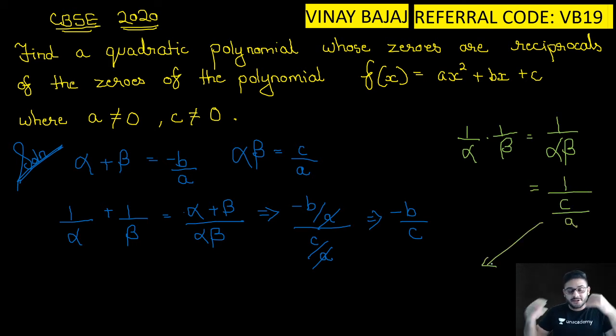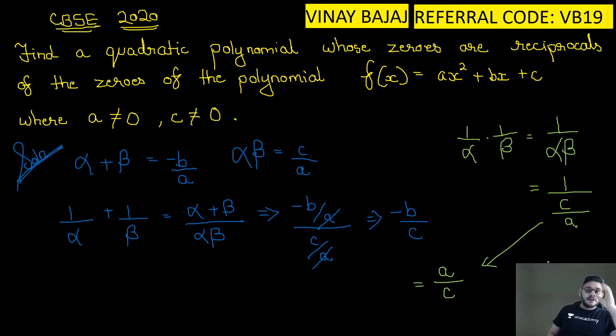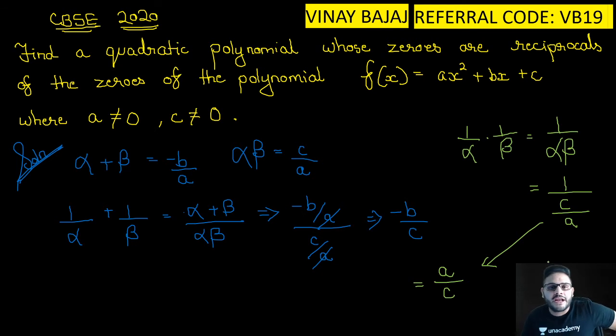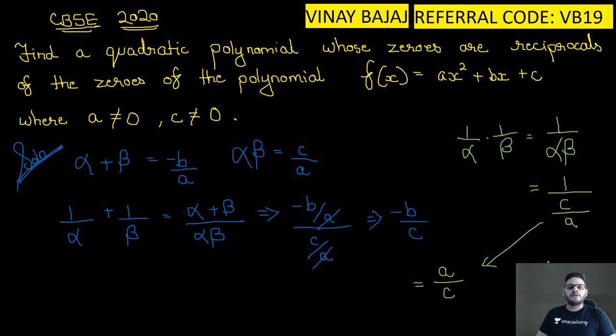Solving this here, I will get a by c. It becomes the reciprocal, the denominator fraction goes up, so it will reciprocate itself. After reciprocating we get a upon c. So now my final answer, what will be my final answer, guys?